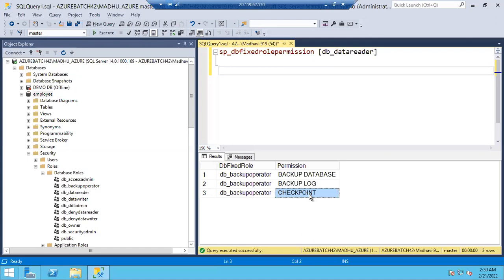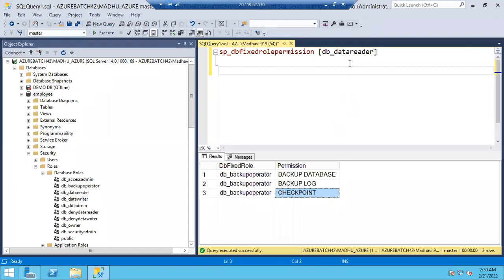Every 60 seconds, Control S will run. Control S means permanently saved, right? Whatever data is there in the log file, if it is committed data, that data will be moved to the data file permanently. Even though power is gone, as it was written to the disk permanently, after restarting your server, you will get the whole data. That is called checkpoint. Checkpoint means simply Control S. It is going to save the data permanently.